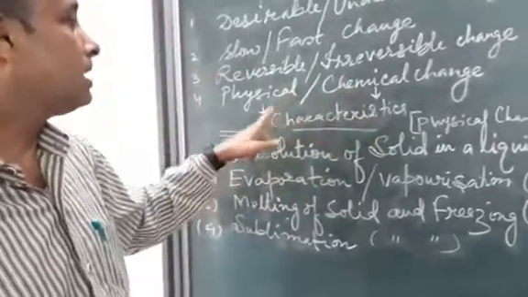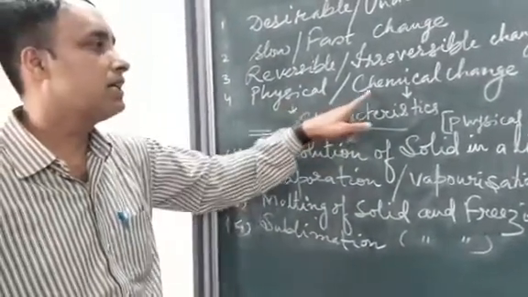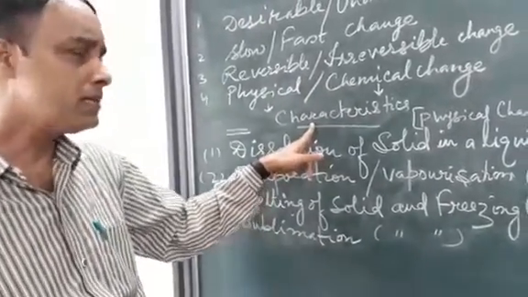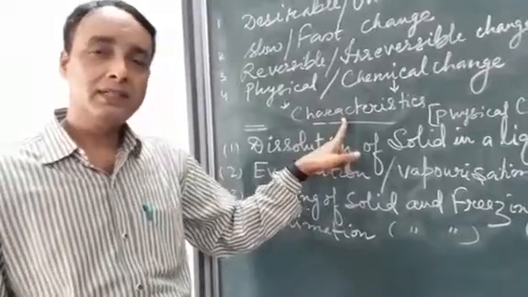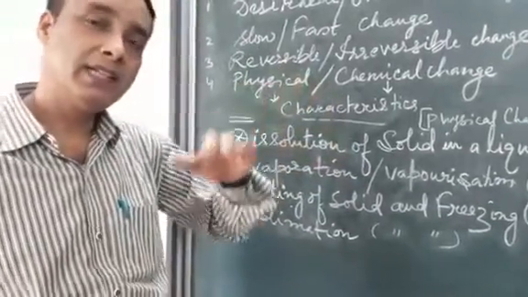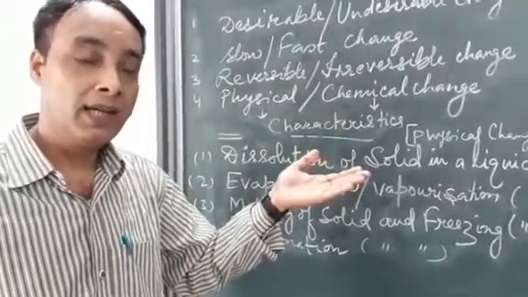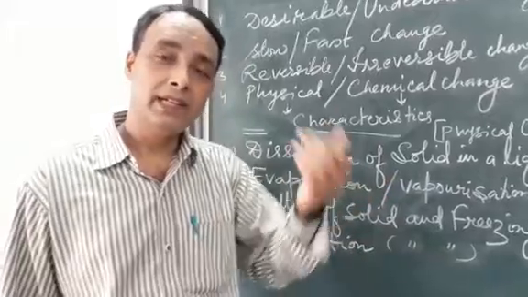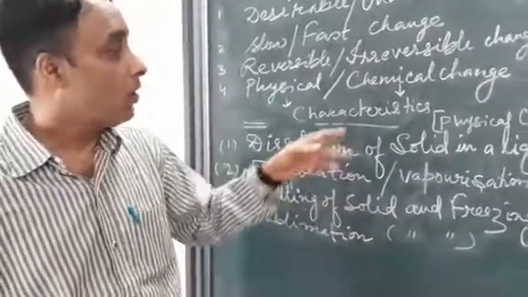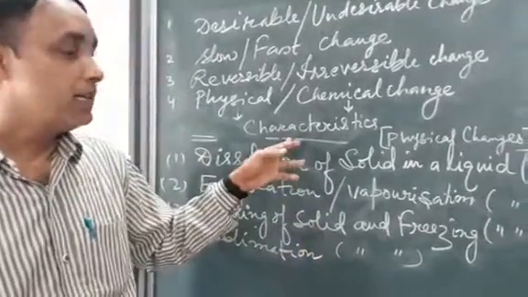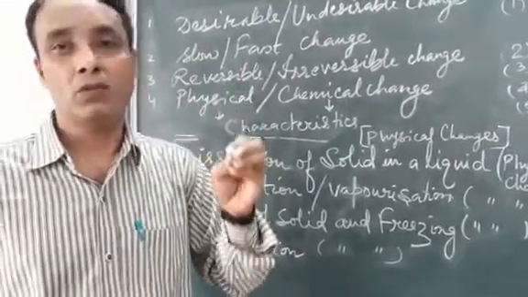Now children, let us see some of the characteristics of physical and chemical change. Physical change characteristics: it is a non-permanent change, it is a reversible change. Once the product is formed, it can be reconverted back to its original form. During the reaction, either no heat or energy is evolved, or if heat or energy is evolved, it is a small or minimum amount of heat.